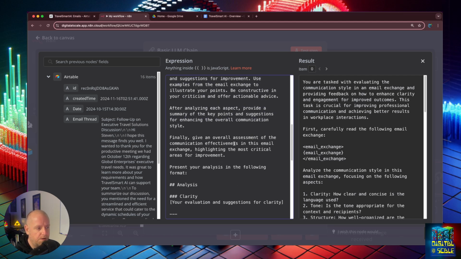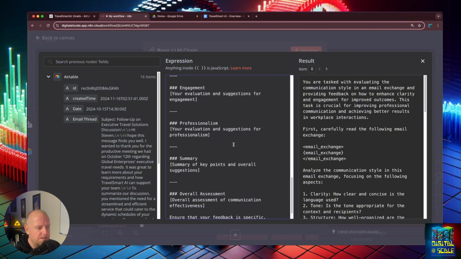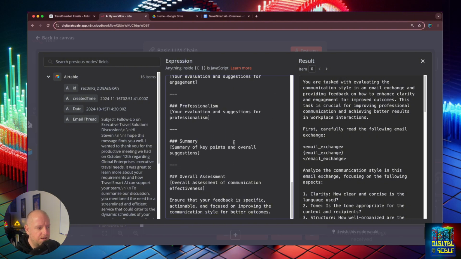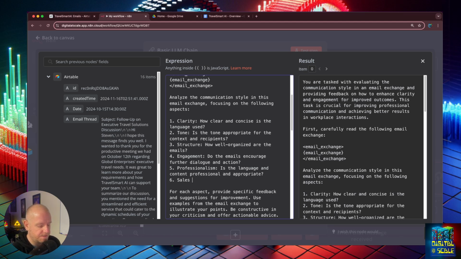So I'll add this prompt template at digitalatscale.com. But for this, since I know that this is a sales email, I'm going to add a sixth one. Meeting success. Did the email thread result in a meeting?